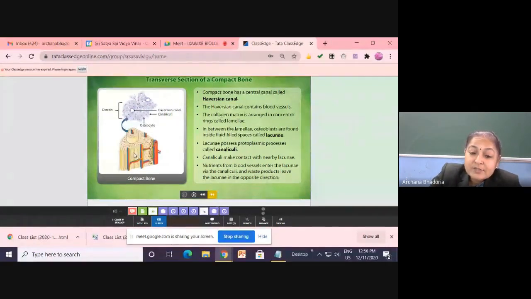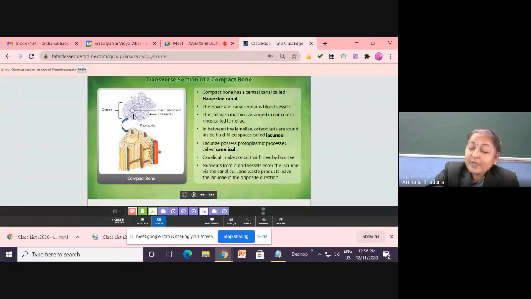So this is the cross section of the bone. When you see the hard, compact bone, you will find that the cells are arranged in a ring. And this ring-like structure, that is, the osteocytes, are arranged around the Haversian canal. Remember, children, in the center of these hard bones, the canal is present, which is known as the Haversian canal. And around the Haversian canal, the osteocytes are present in concentric rings.